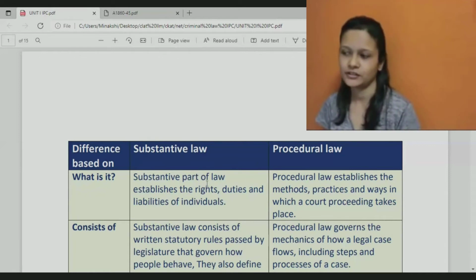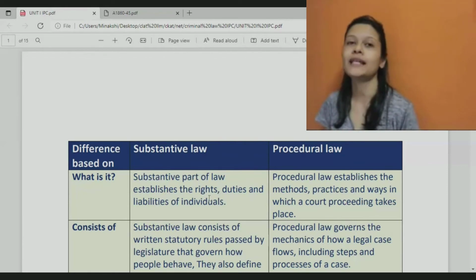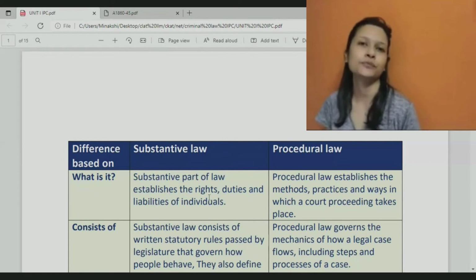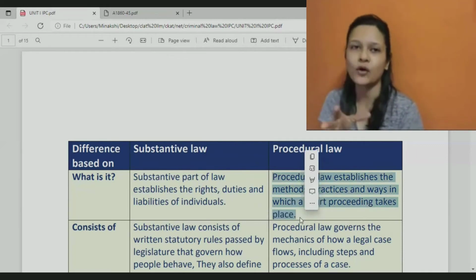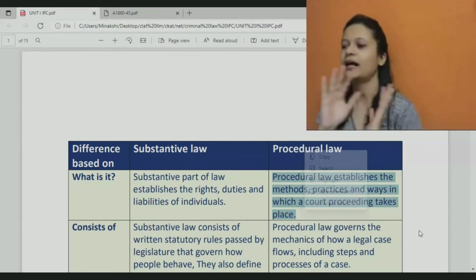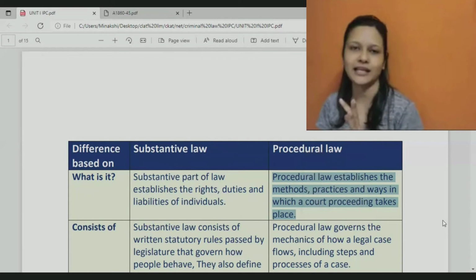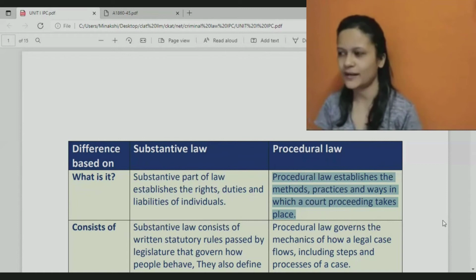But now, fine, it was mentioned in the law, punishment is also mentioned, but still someone killed another person. So what will happen in such a case? What are you going to do? In that case, you cannot go to any random court. There will be one set process which we need to follow, and that process is mentioned in a procedural law. So there are basically two broad classifications of law. One is the substantive part, another one is the procedural part that will tell us which court to go to, when to go, how to go, everything. Okay, this part is clear, right?